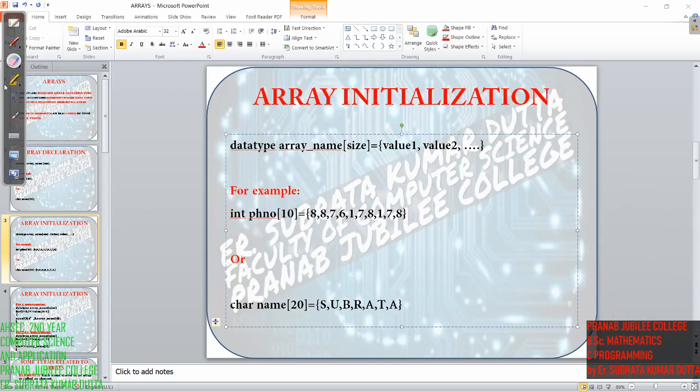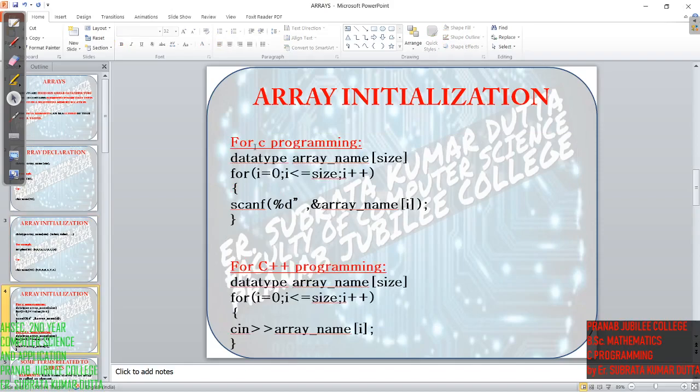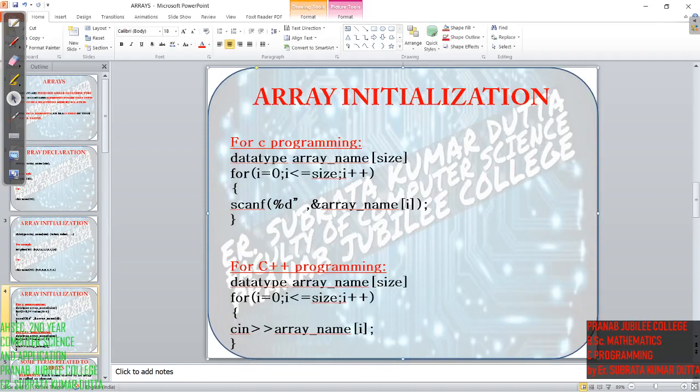If my program requires that the user should enter the value, we have another way to initialize. I have written the syntax for both C programming and C++ programming. How?